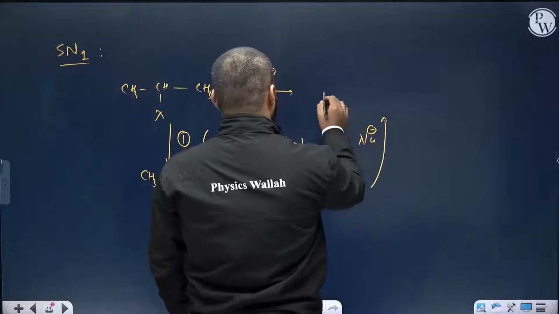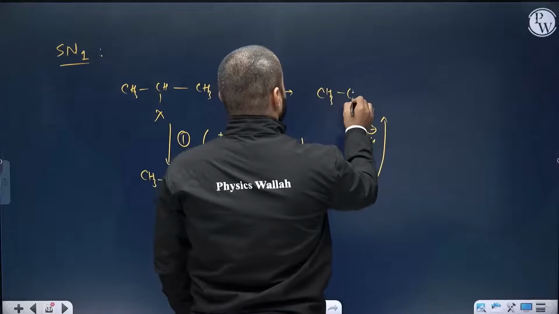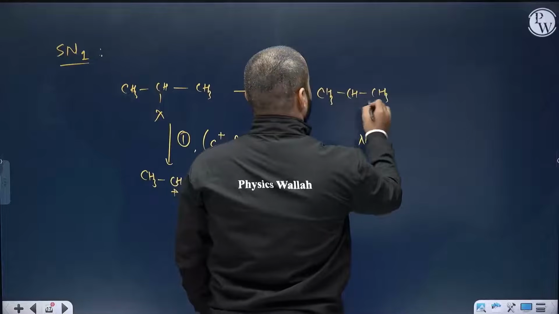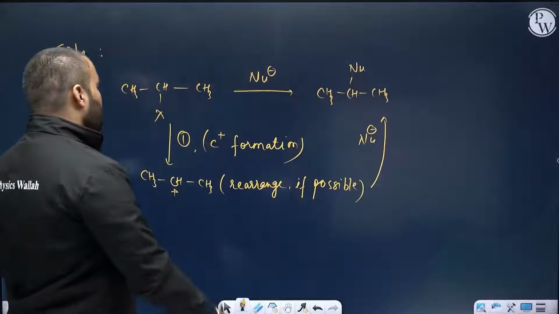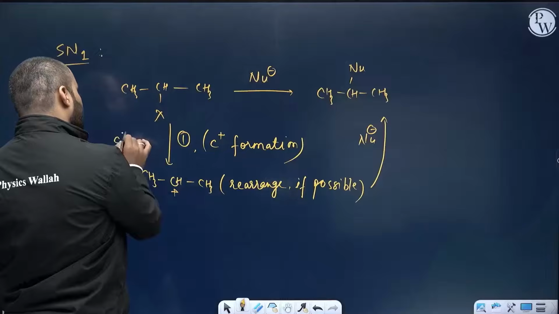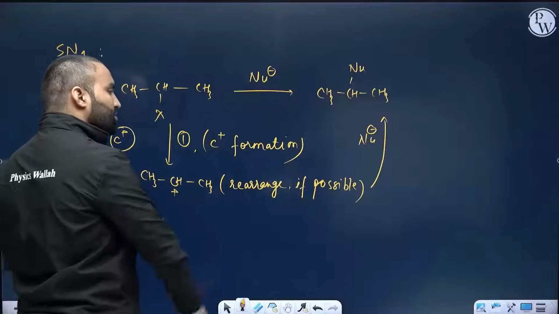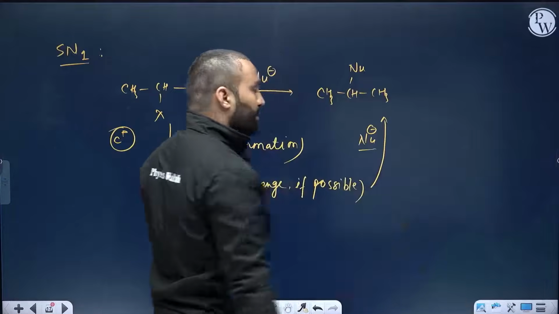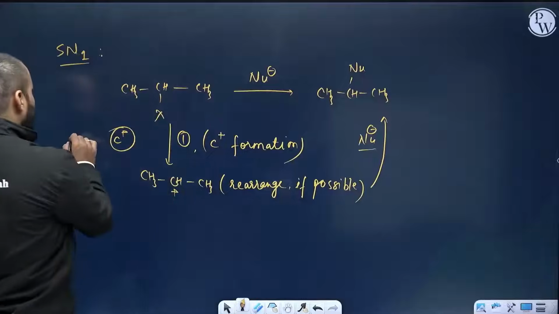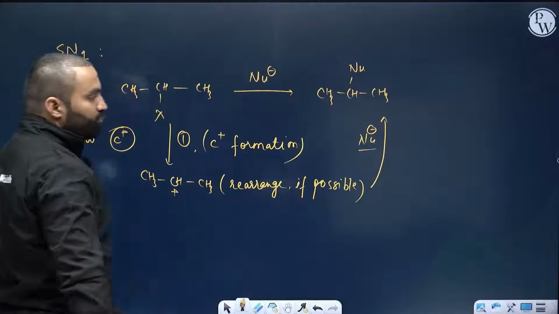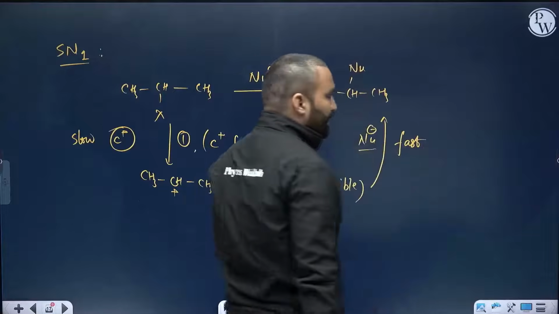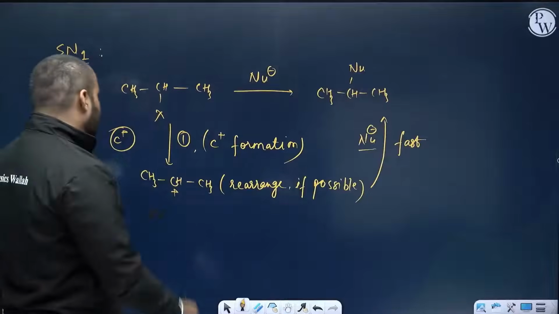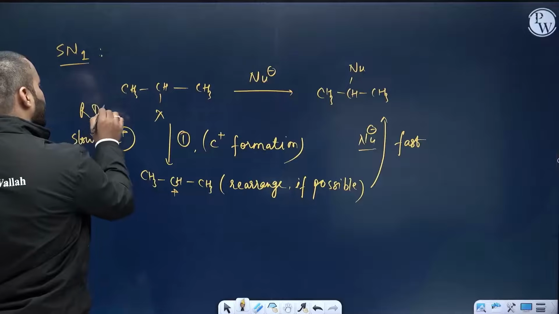The nucleophile will attack and you will obtain a compound CH3, CX, and the nucleophile comes here. This is your SN1 reaction. Step number 1, carbocation formation. Second one, nucleophilic attack. The first step is the slow step. The second step is the fast step. And we know from a chemical kinetic perspective, the slow step is the RDS, rate determining step.